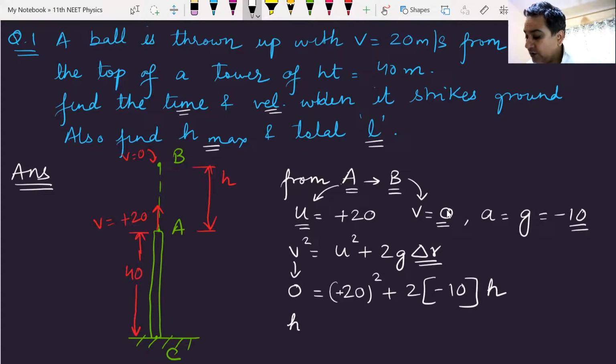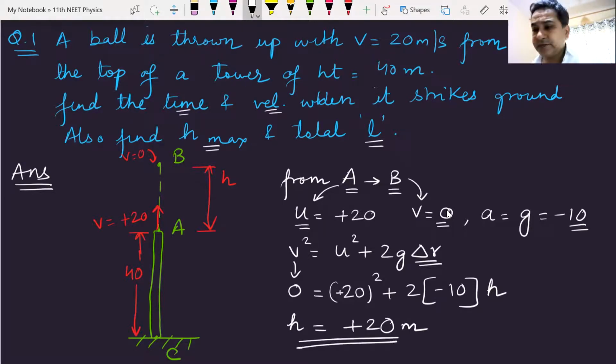From here, you can find out the value of h. How much is the value of h coming? Anyone? So it will be 400. 400 will come to that side. It will become minus 400. Minus 400 divided by minus 20. It will be plus 20. So plus 20 meters would be the displacement.